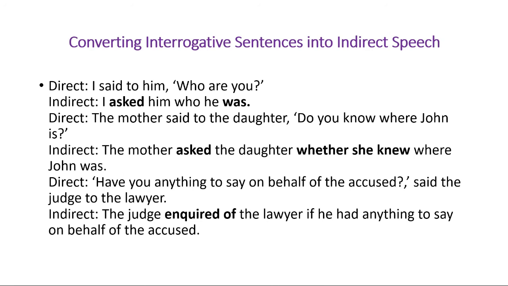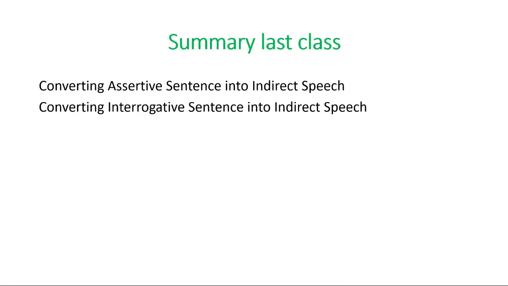Have you anything to say on behalf of the accused? Said the judge to the lawyer. The judge inquired of the lawyer if he had anything to say on behalf of the accused. So the judge inquired of the lawyer. That is, there is an object, and we know with whom the judge is speaking. That's why we need to use inquired of.